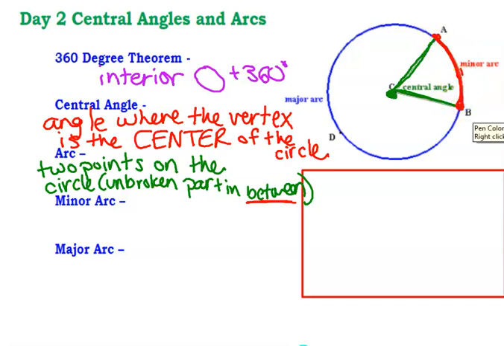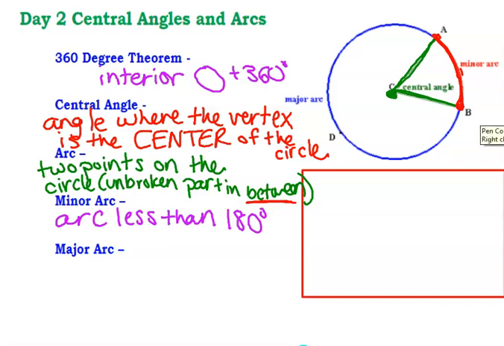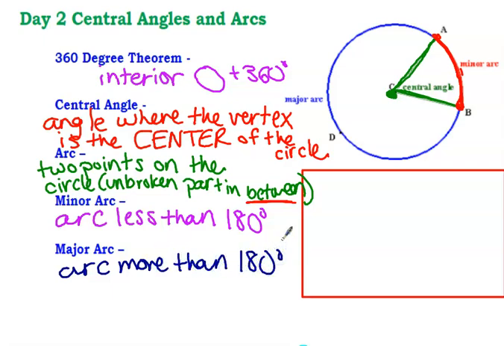And a minor arc, think about what minor means. A minor arc is an arc that's less than 180 degrees. And what do you think a major arc is, y'all? Well, then it must be an arc that is more than 180 degrees. So if you notice, this major arc is much more than the minor arc, which is